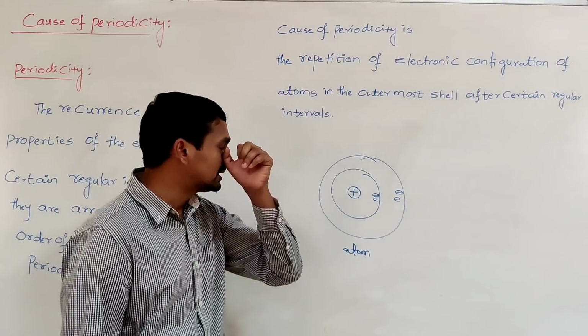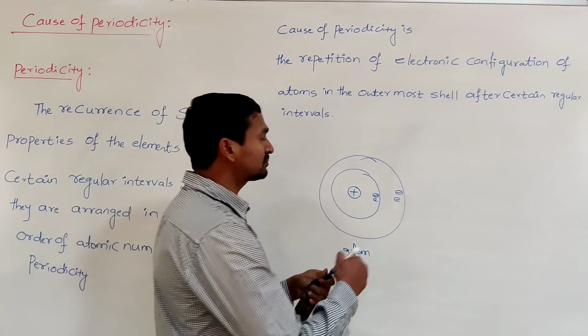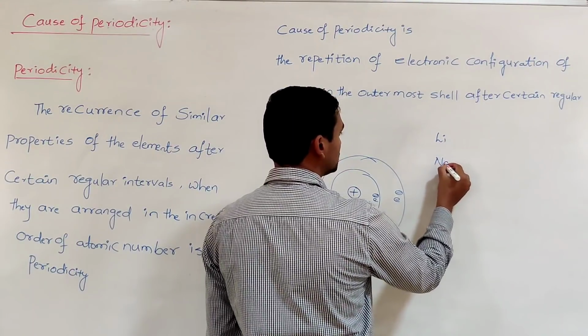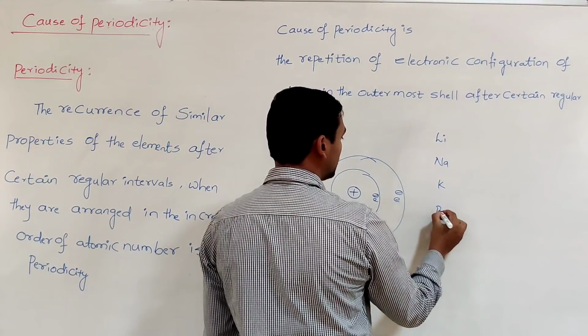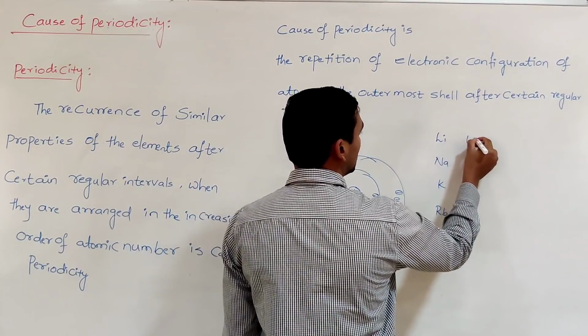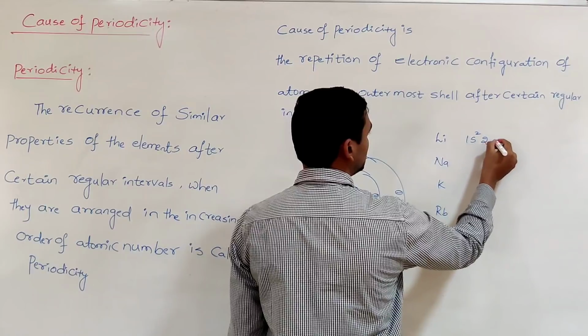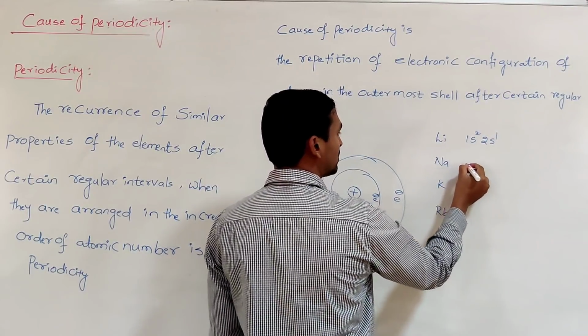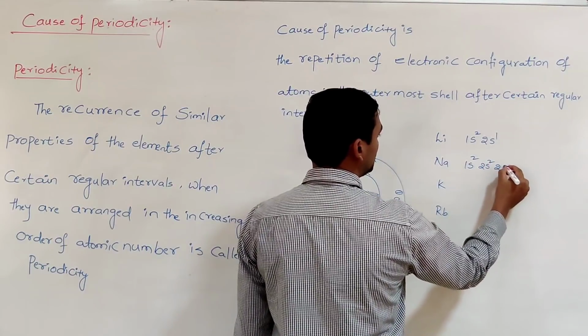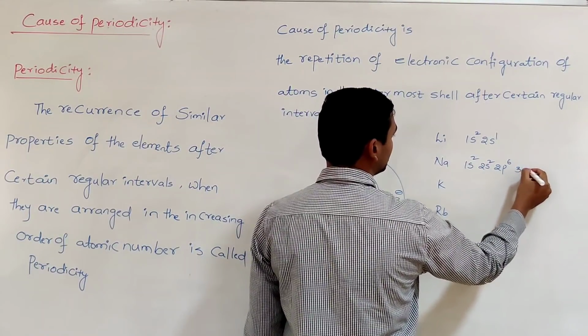Why? Because, for example, let us take the alkali metals. What are the alkali metals? Lithium, sodium, potassium, rubidium, cesium, francium, like that. The lithium electronic configuration is 1s2, 2s1. Sodium is 1s2, 2s2, 2p6, 3s1.